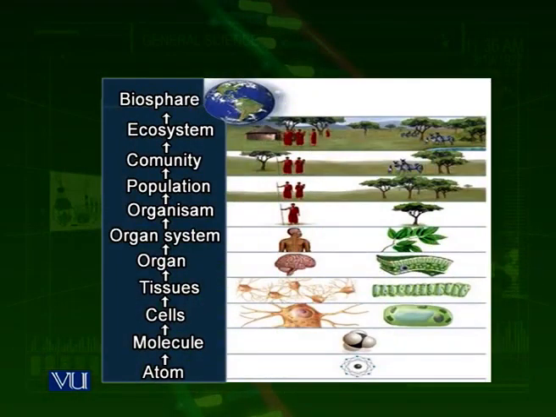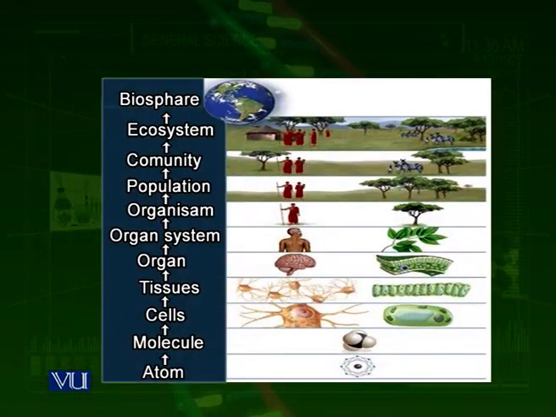Now we look at how life is organized. What are the various levels of organization in life? We look at a flowchart. As you can see in this flowchart, there are different levels of organization in life. We will have a brief look at these levels, and then we will go into detail one by one. Any matter or mass mainly consists of atoms. Atom means not to cut. It is assumed that the atom is the smallest particle of an element that is not dividable further. They have all the properties of that particular element.